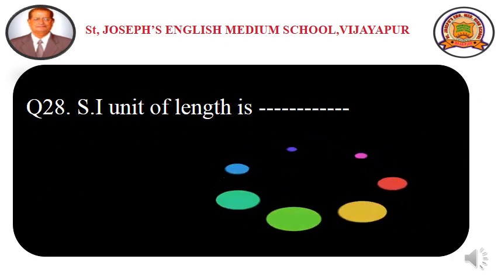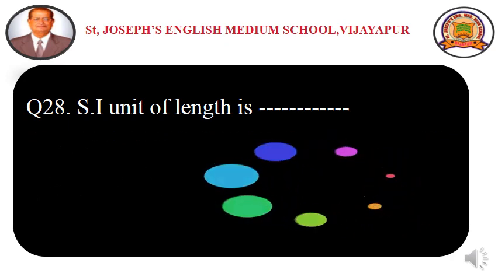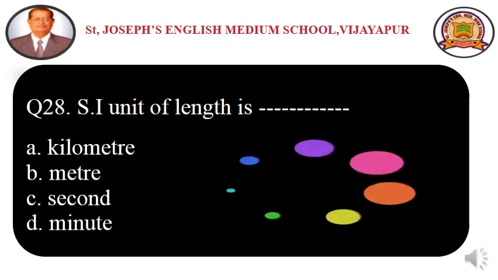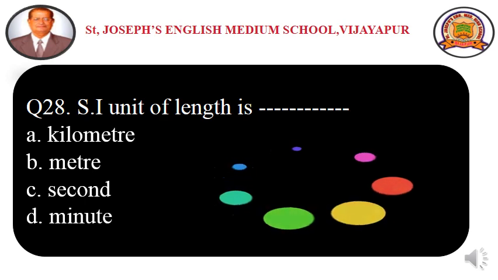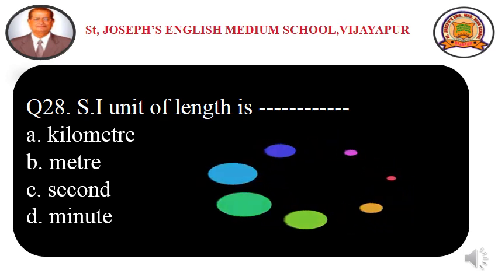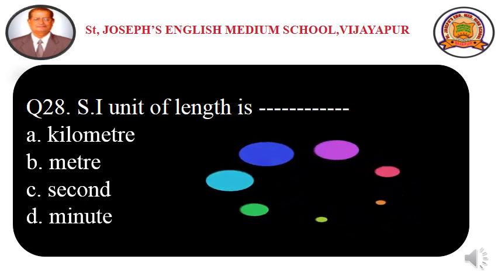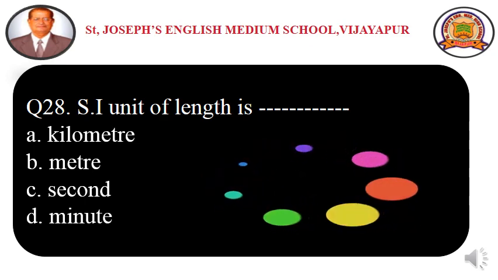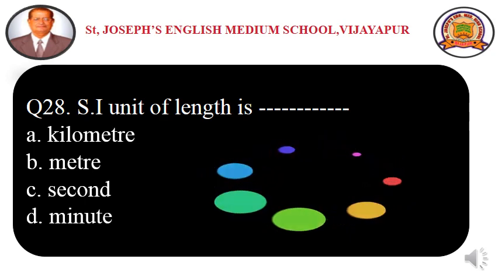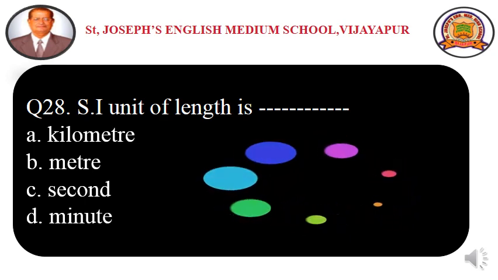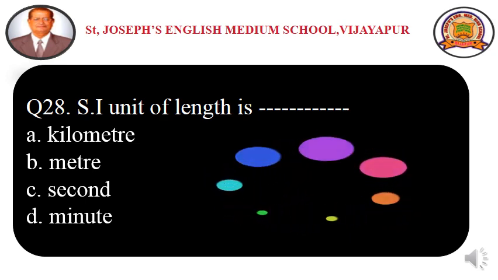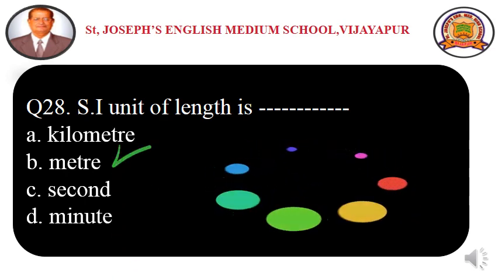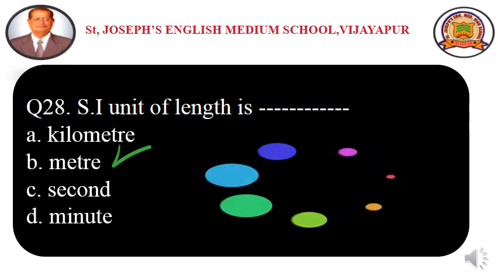Question number 28. SI unit of length is dash. We are discussing the length. So options are option A kilometer, option B meter, option C second and option D minute. Second and minute are related to time, right? So we have to think from option A and B. Answer is option B meter, the SI unit of length.